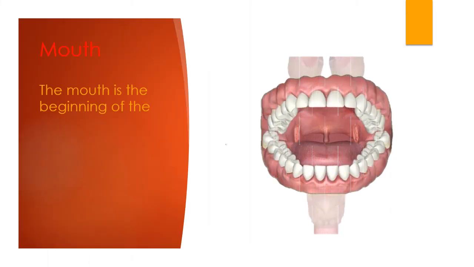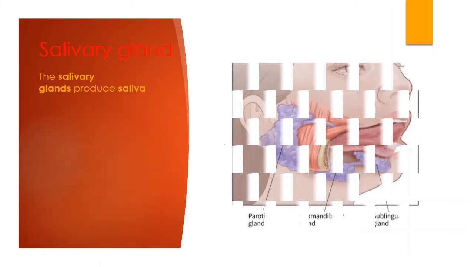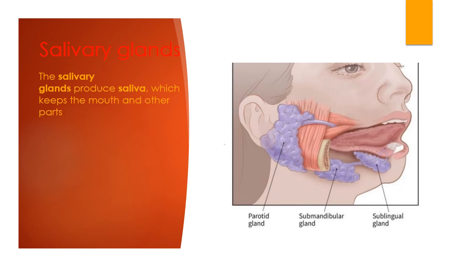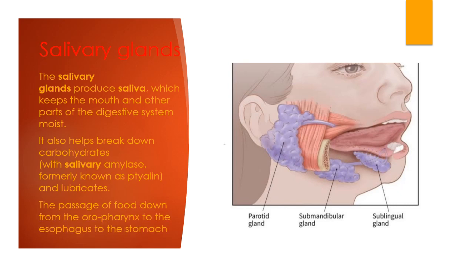Mouth. The mouth is the beginning of the digestive tract. After we start eating, we chew our food into pieces that are more easily digested. Salivary glands. The salivary glands produce saliva, which keeps the mouth and the other parts of the digestive system moist. It also helps break down the carbohydrates with salivary amylase, formerly known as ptyalin, and lubricates the passage of food down from the oropharynx to the esophagus to the stomach.